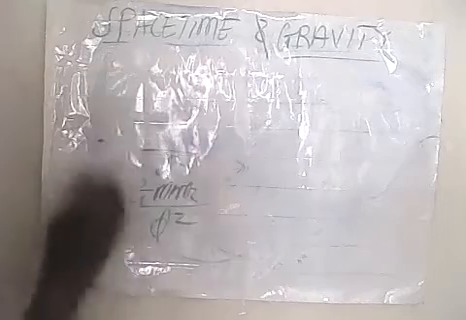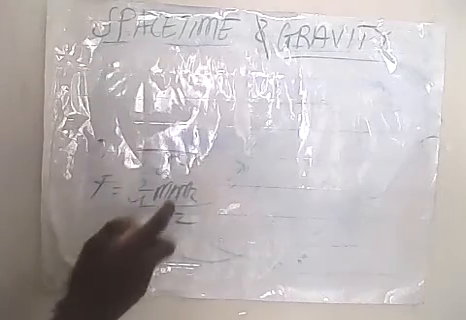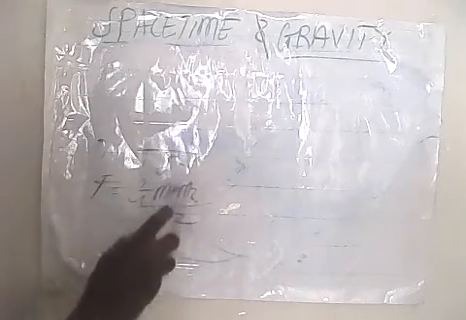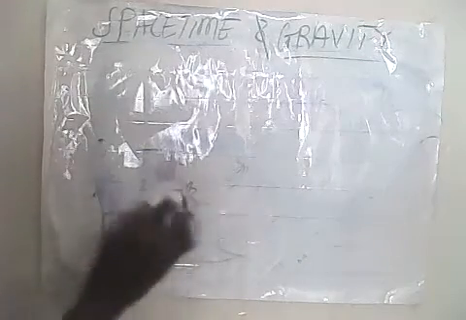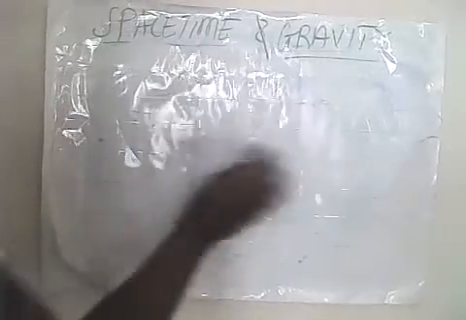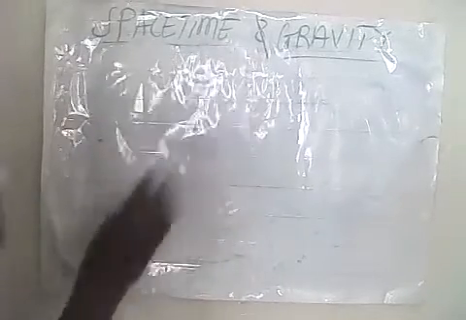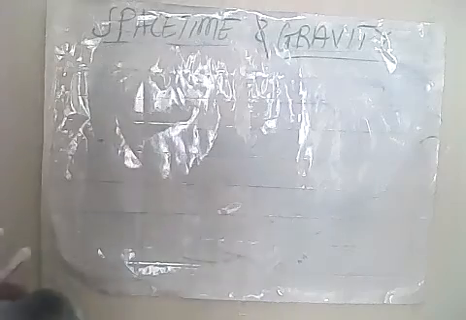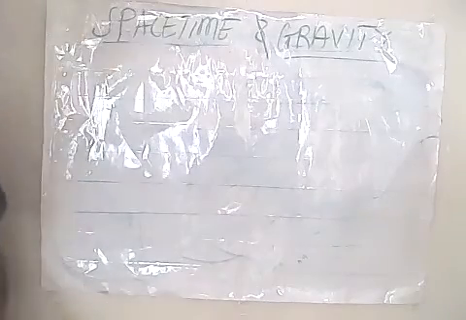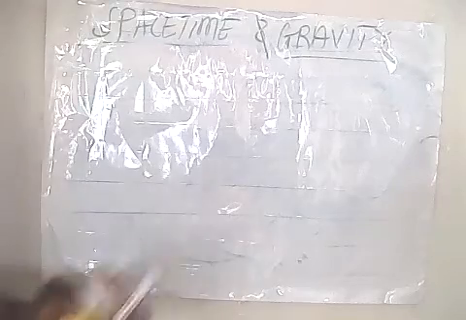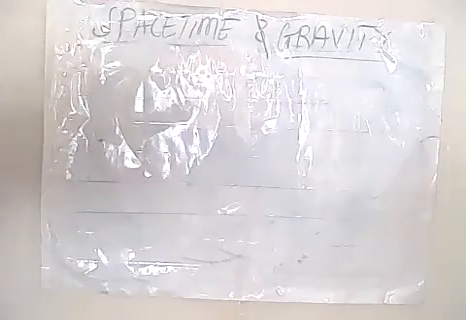What is space-time? According to Albert Einstein, who produced many of his articles when he was thirty-something, in the years 1905, 1916, and 1913, he changed the vision of the world on gravity.